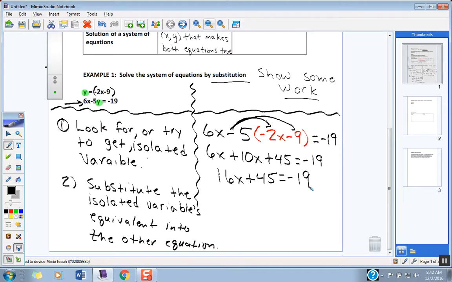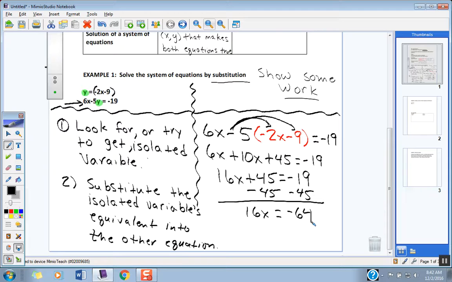What do you want to subtract from both sides, kiddos? How much, Carlos? Subtract 45 now, great. Okay, so this becomes 16x equals, I think this is negative 64 on the right.